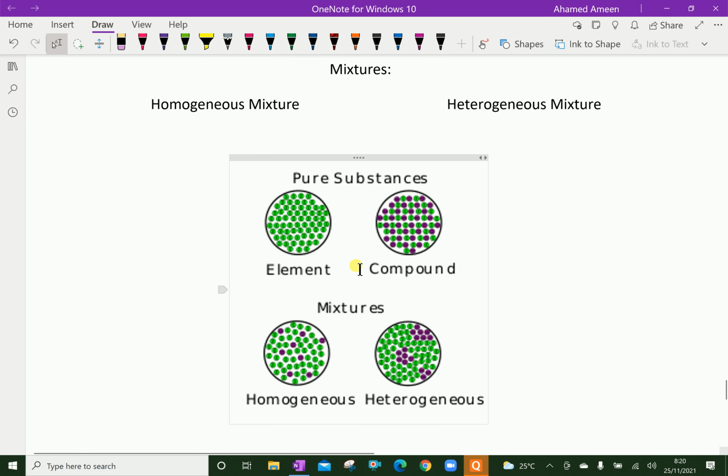Now let's discuss mixtures. Mixtures have two types, homogeneous mixture and heterogeneous mixture. A sample of matter that consists of two or more pure substances is called a mixture. Most kinds of our food are mixtures, sugar and salt being rare exceptions.